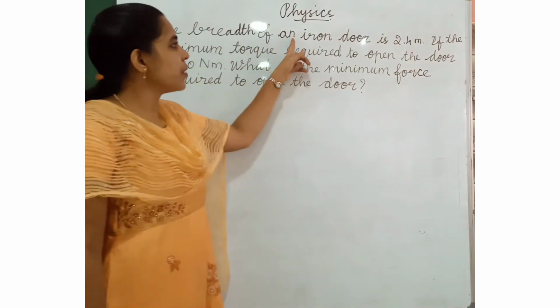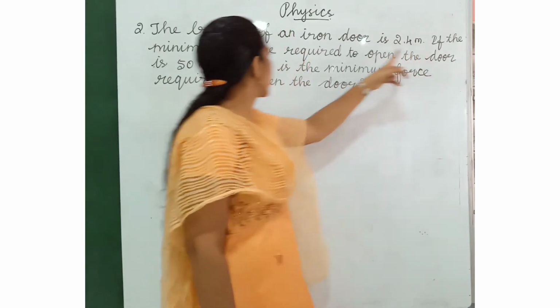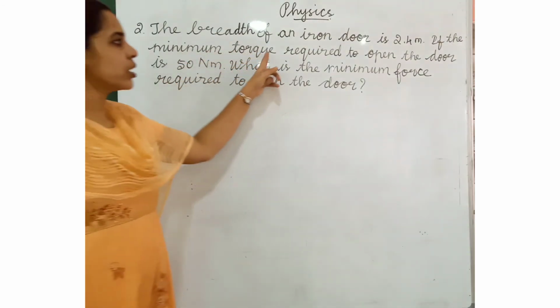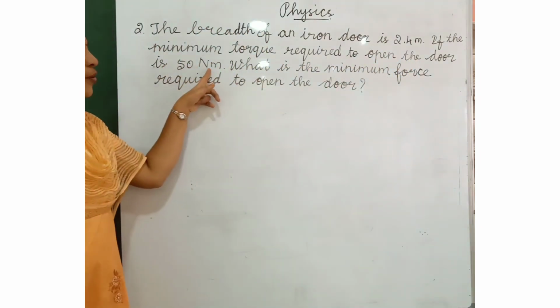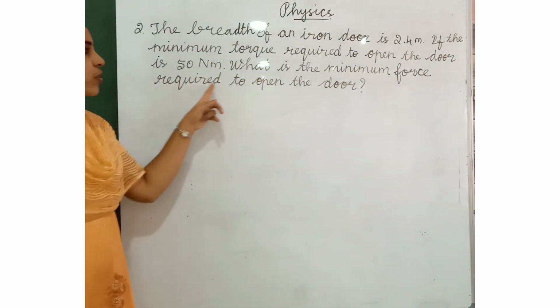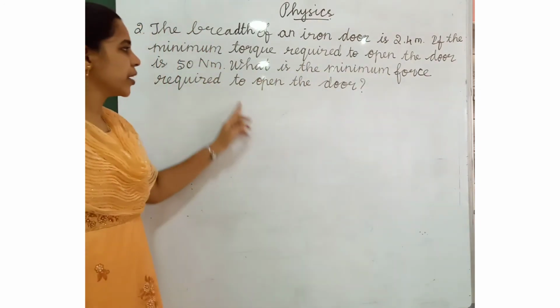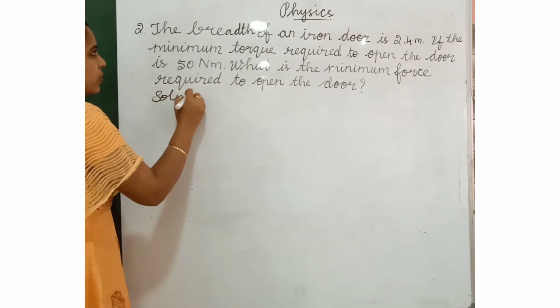Listen to the second question. The breadth of an iron door is 2.4 meter. If the minimum torque required to open the door is 50 Newton meter, what is the minimum force required to open the door? We have to find the force. What is the solution now?